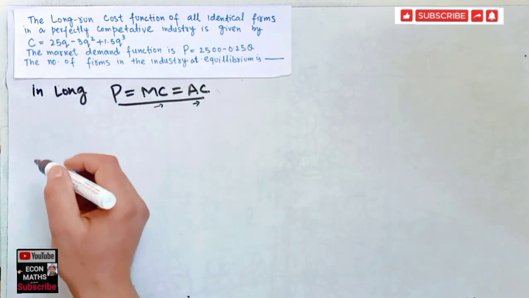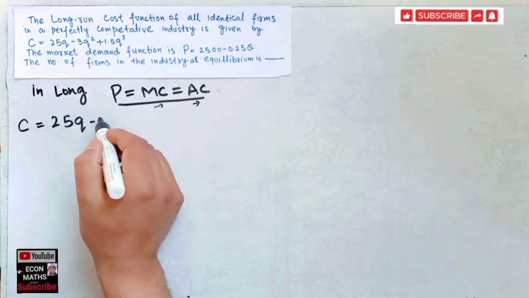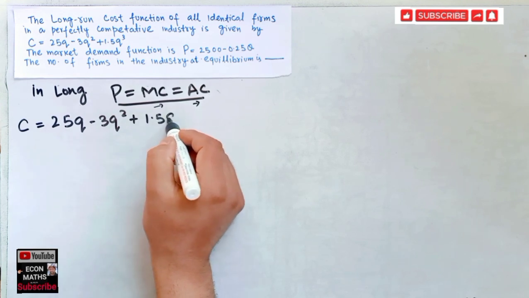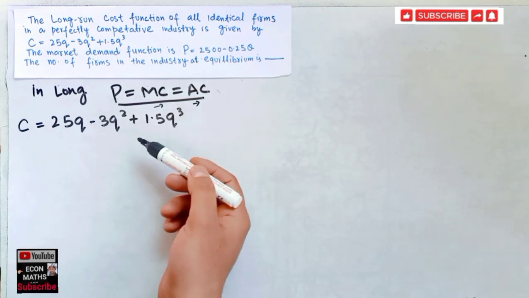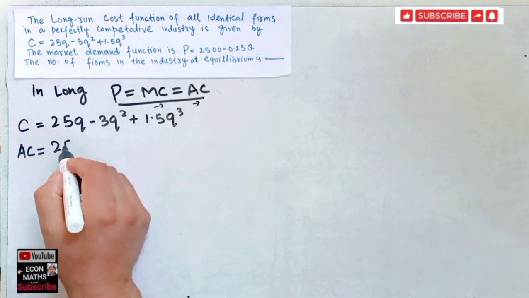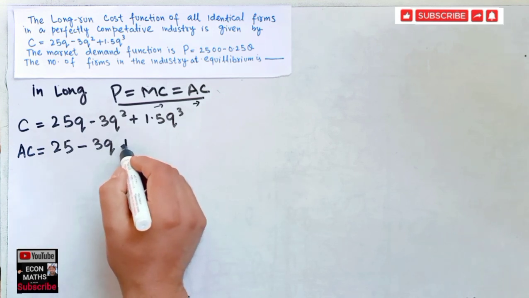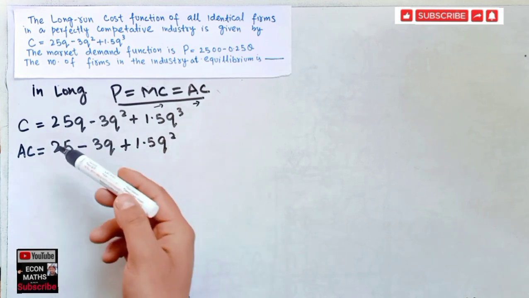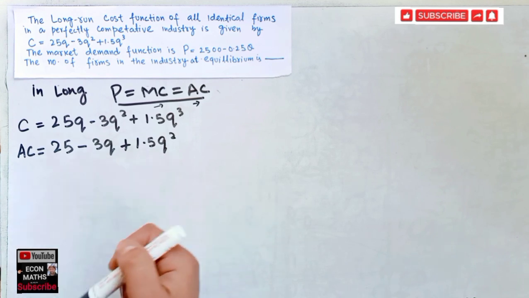Okay, our average cost is simply, so I will write our total cost function is given as 25q minus 3q square plus 1.5q cube. Now finding the average cost is dividing the total cost by q. So our average cost is simply 25 minus 3q plus 1.5q square. As you know, we divide every term by q, we get this very expression. Okay, this is the average cost.